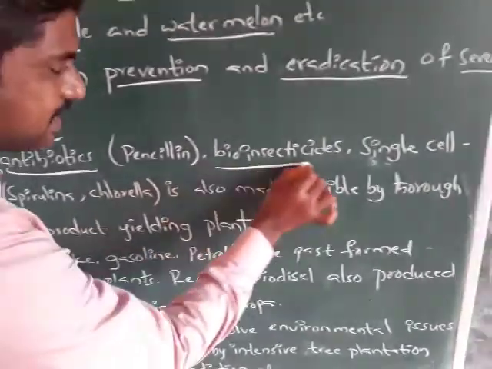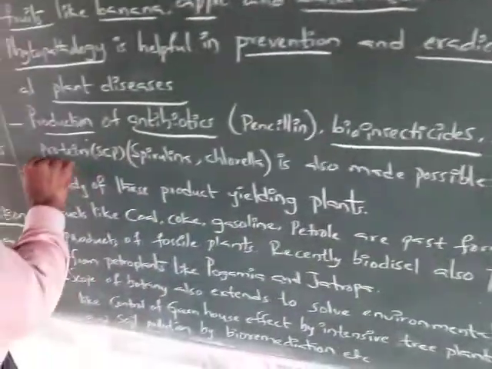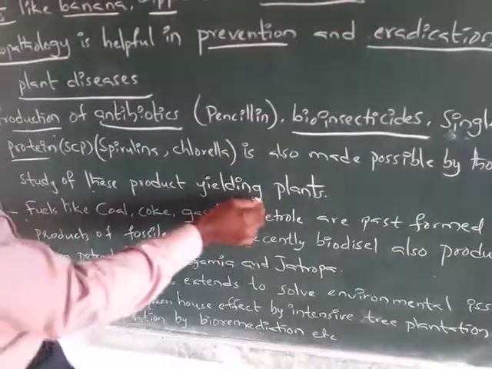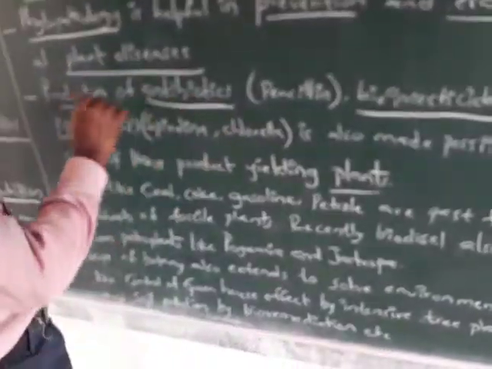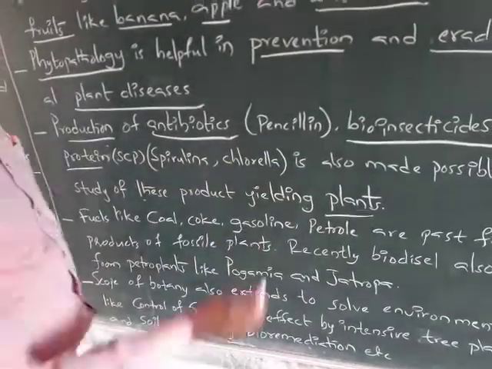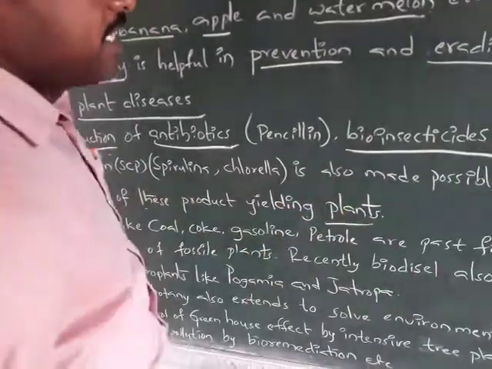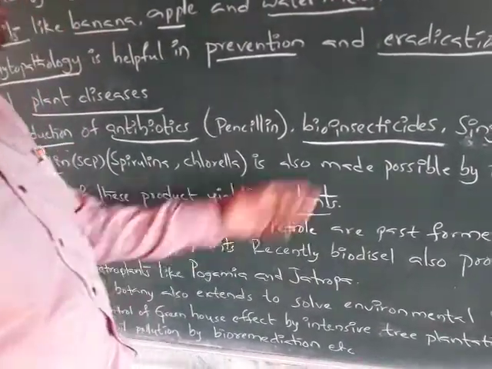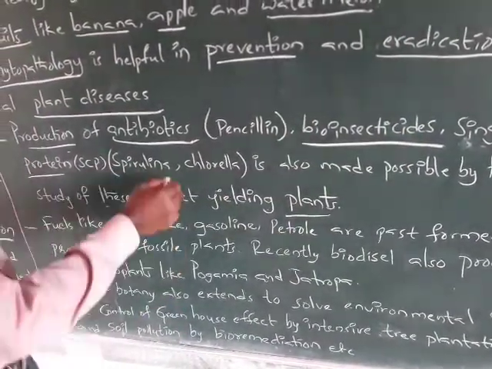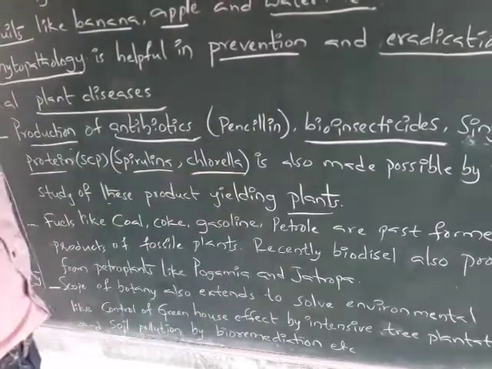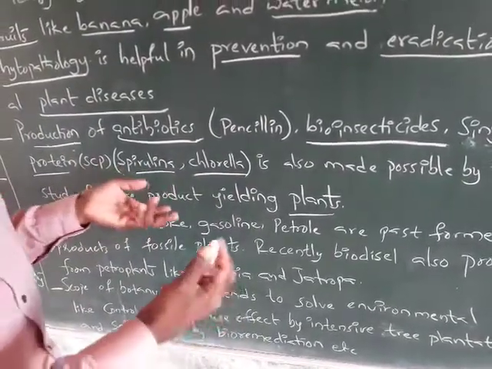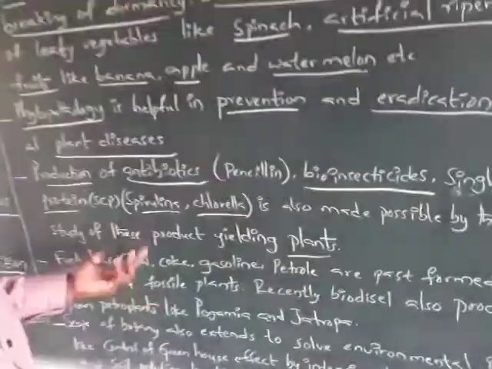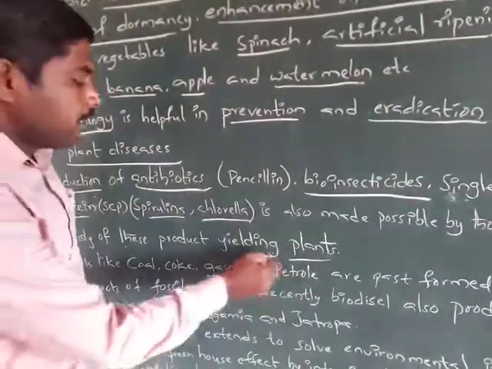The production of antibiotics like penicillin, bioinsecticides like Bt cotton from Bacillus thuringiensis, and single cell protein like spirulina and chlorella is also made possible through the study of these product-yielding plants.